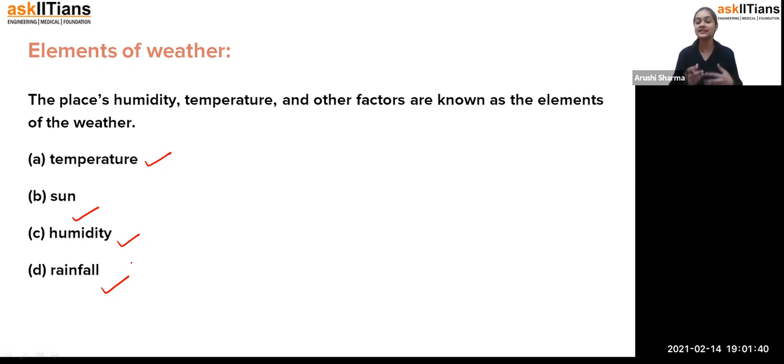Humidity, students, we can say is the moisture in the atmosphere. For example, my mother, whenever she washed clothes, always found out whether it was a very sunny day, because on a very sunny day there is very little moisture in the atmosphere. That means humidity is very low on that day, and the clothes will dry very easily. But if there is moisture in the atmosphere, clothes will take time to dry. So humidity is also a very important element of the weather, which we always notice for our work.